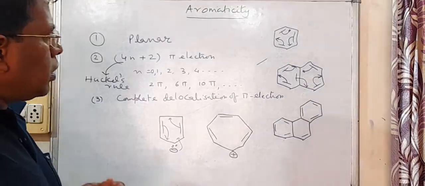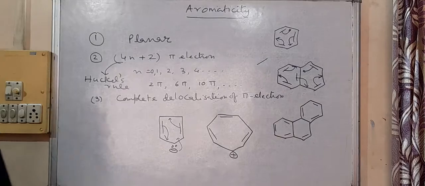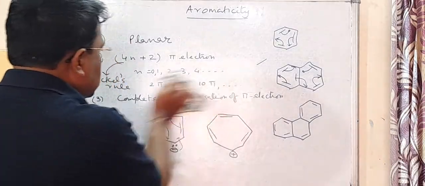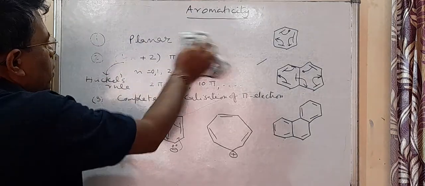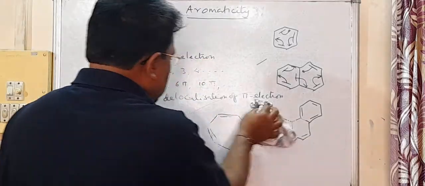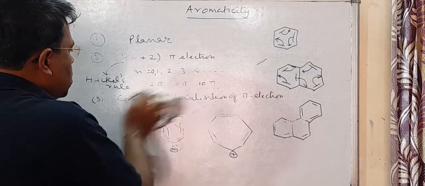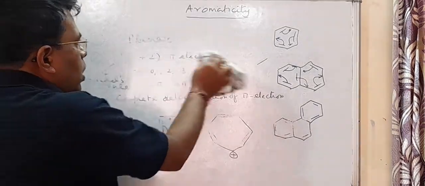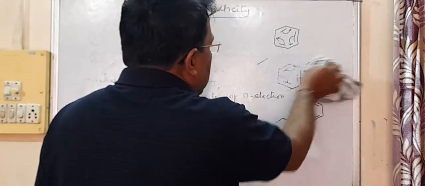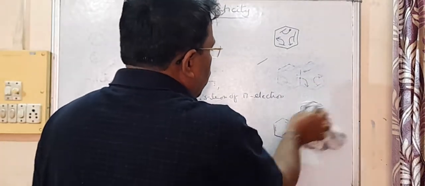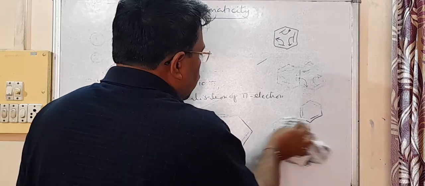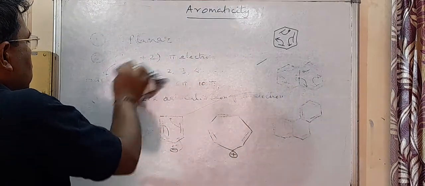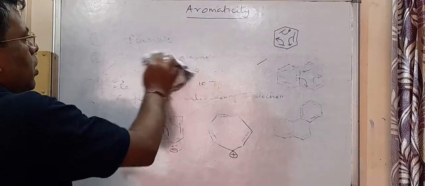Okay, now children, the next topic that we will be doing is, we have done electrophilic substitution reaction of benzene. We have done halogenation, we have done nitration, we have done Friedel-Crafts reaction. All these things we have done.